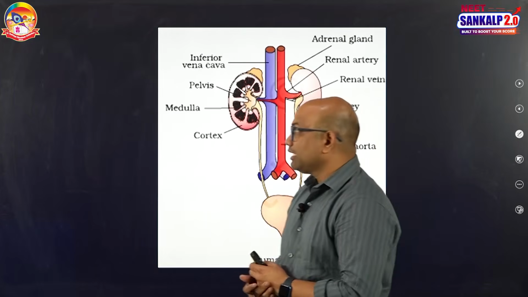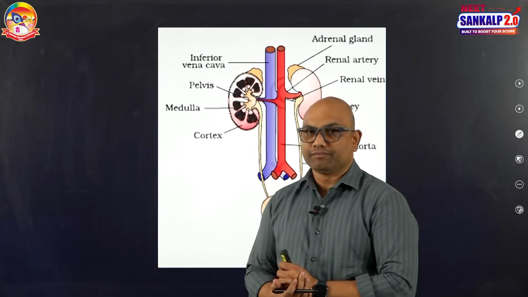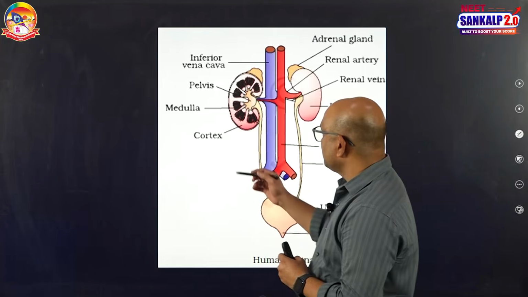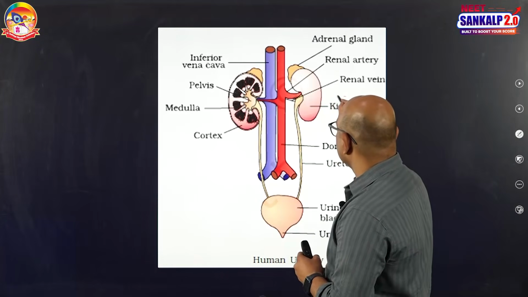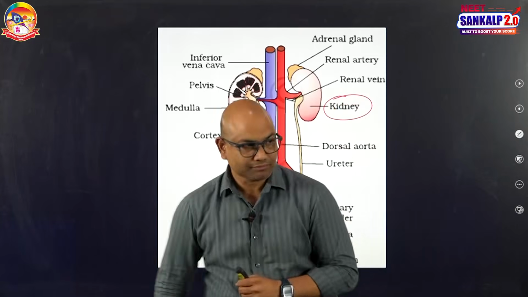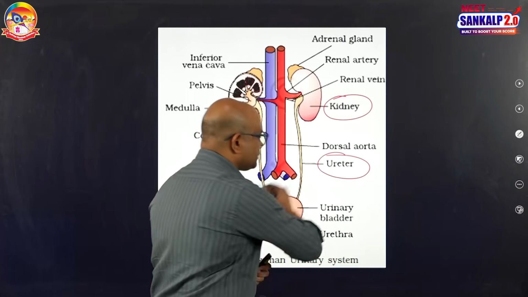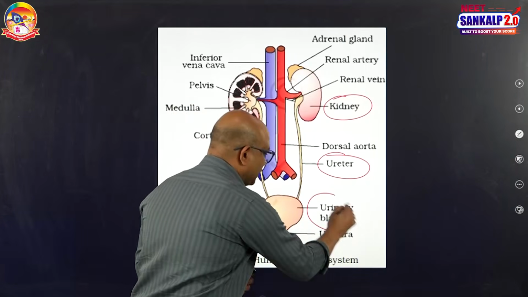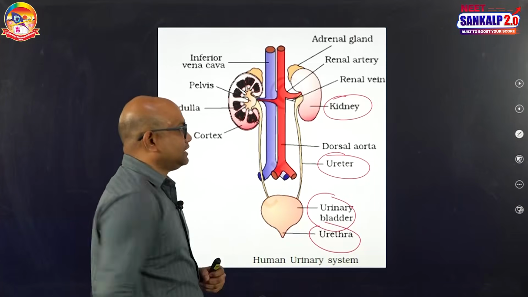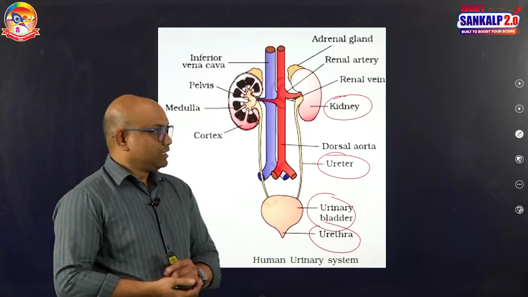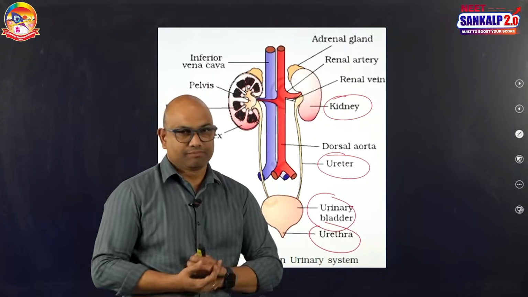Now let us get into the human excretory system topic. In the human excretory system, the important parts include a pair of kidneys, a pair of ureters, a urinary bladder and urethra. These are the important parts. Let us talk about kidneys first.